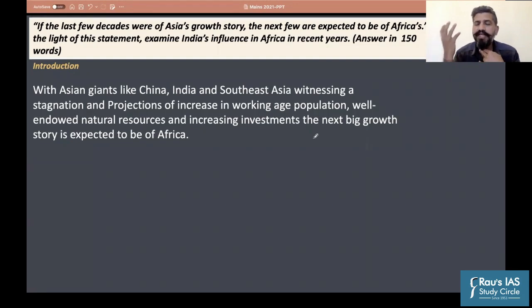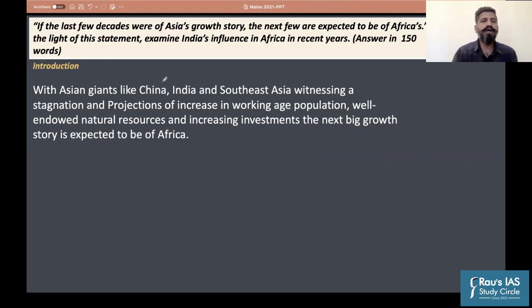That is why, when the Asian growth story is stagnating, Africa, of course, has to be one of the potential areas. Plus, if you look at the growth story of Africa, the base was so low that if any kind of development or economic growth takes place, it will be huge, right? Since the base is already low, the economic growth was very low in Africa. So when economic growth takes place, it will of course be higher as compared to already saturated growth countries. For example, the US economy grows by only 1 or 2%. But growing economies like India and China grow by 8%, 10% at a time, right? So that is how you contrast it.